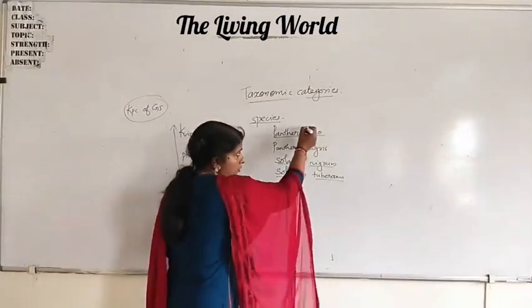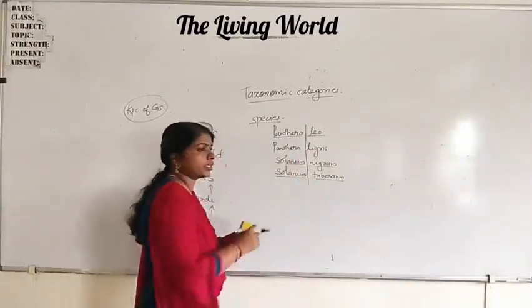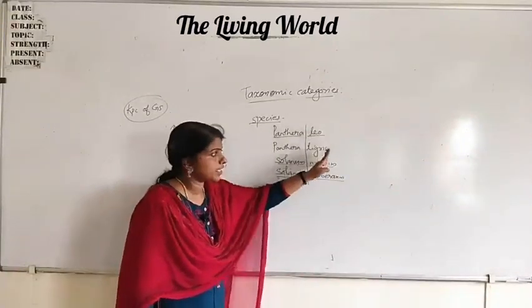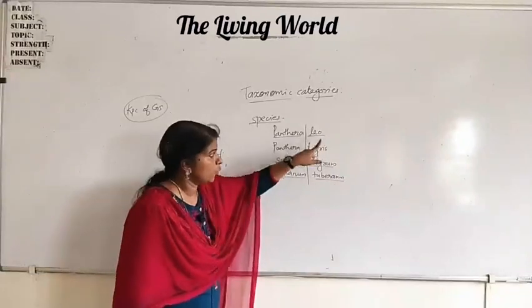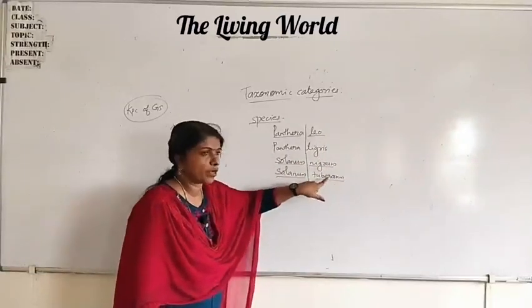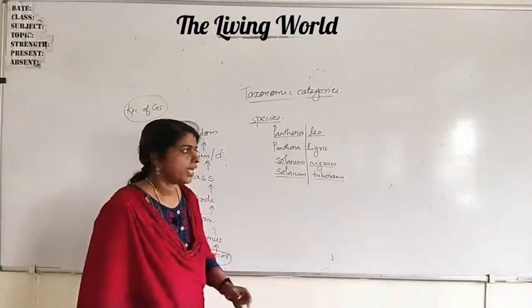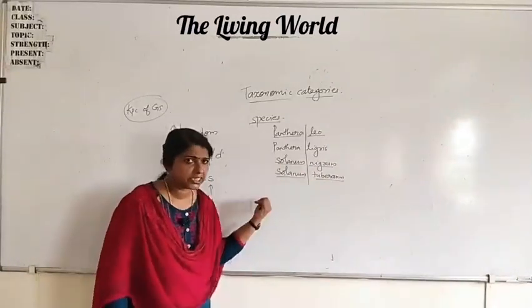Here you can see the scientific names. You know binomial nomenclature, so a scientific name consists of two parts. The second half represents the species name. So leo, tigris, nigrum, tuberosum, all these are different species. Now look at this side. This is the genus name.